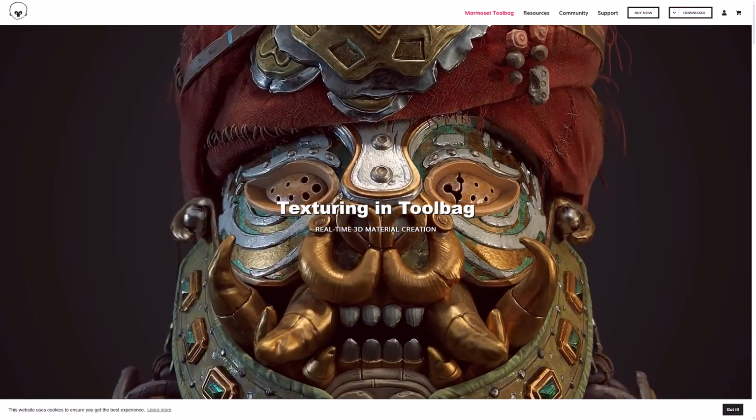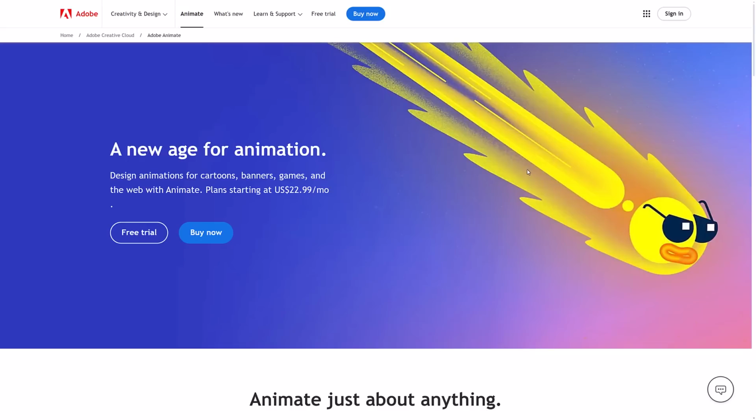You can go ahead and check that one out, see if it would work for you as well. And now we're moving on to Adobe Animate. So this is their 2D animation world, basically what became of Flash and so on.